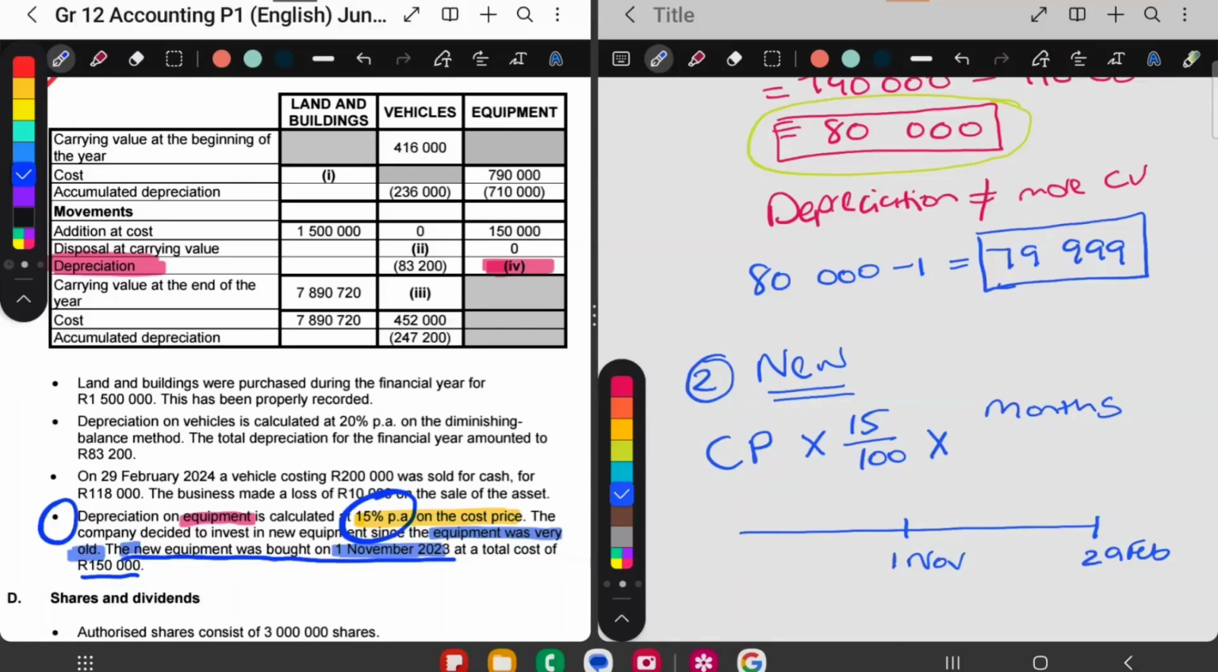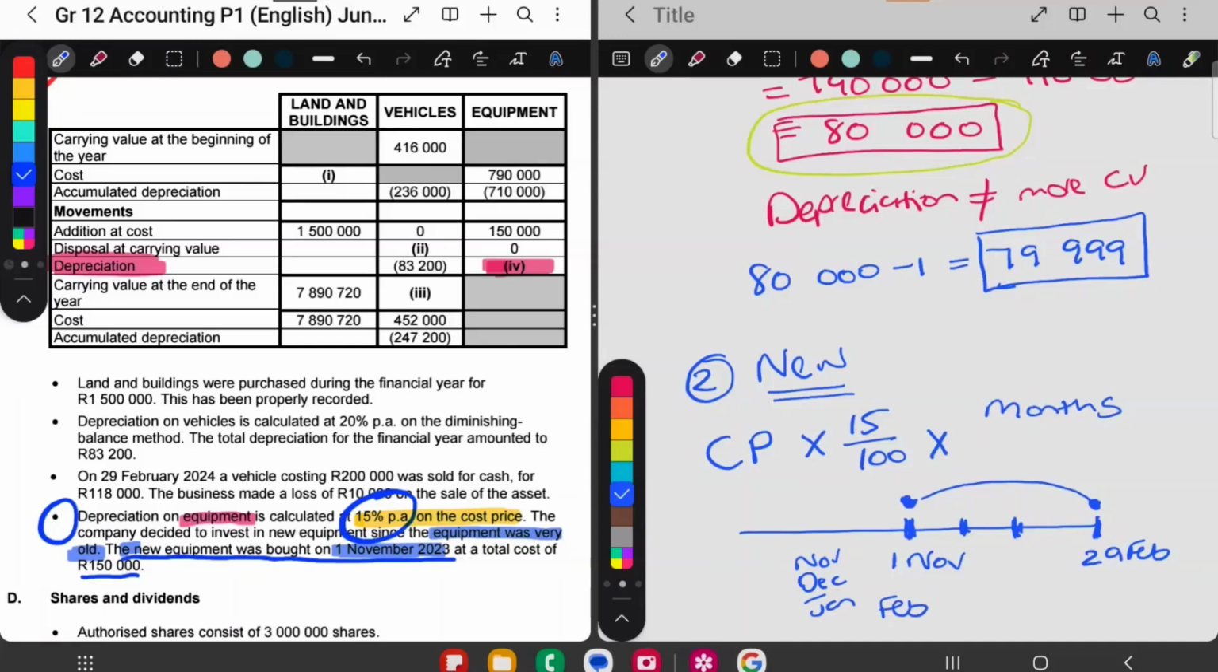So I have to count from the day I bought it till the end of the financial year. So if I count this, I'll count the whole of November, the whole of December, the whole of January, and the whole of February. So I count 4 months.